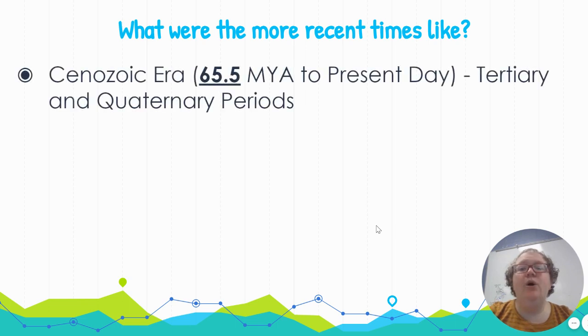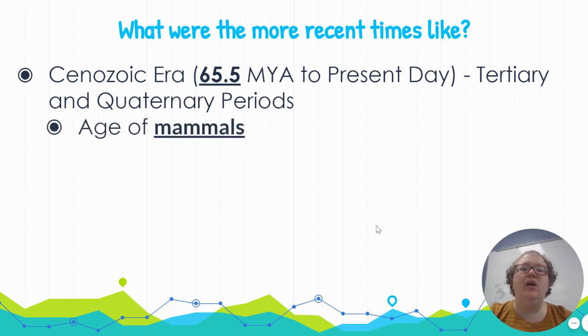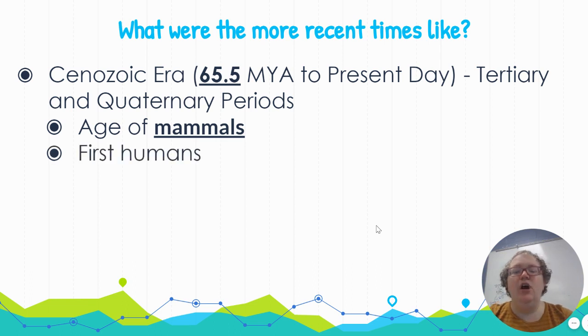We have the Cenozoic era. We are currently in the Cenozoic era. It was from 65.5 million years ago to present day, and it is divided into the Tertiary and Quaternary periods. We're currently in the Quaternary period. We call this the age of mammals. So we had a large diversity of mammals evolve around this time. This is also when the first humans appeared on Earth.